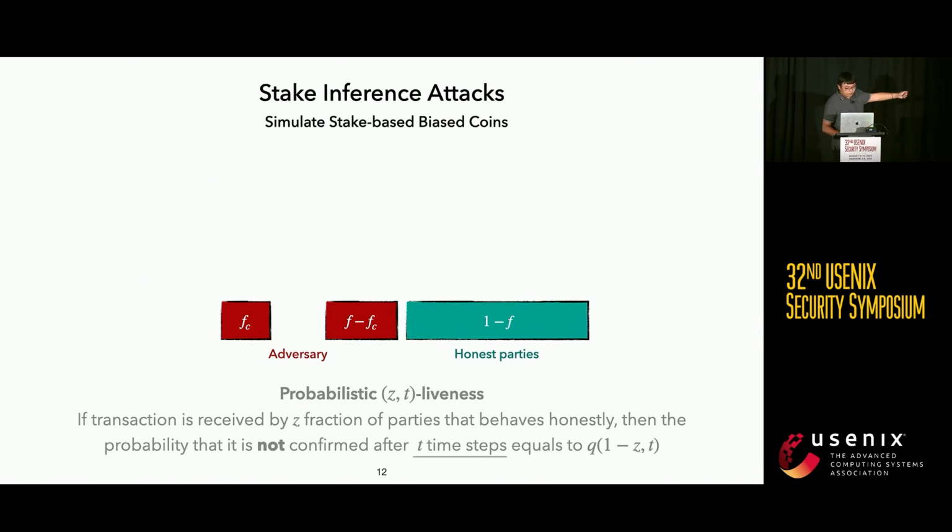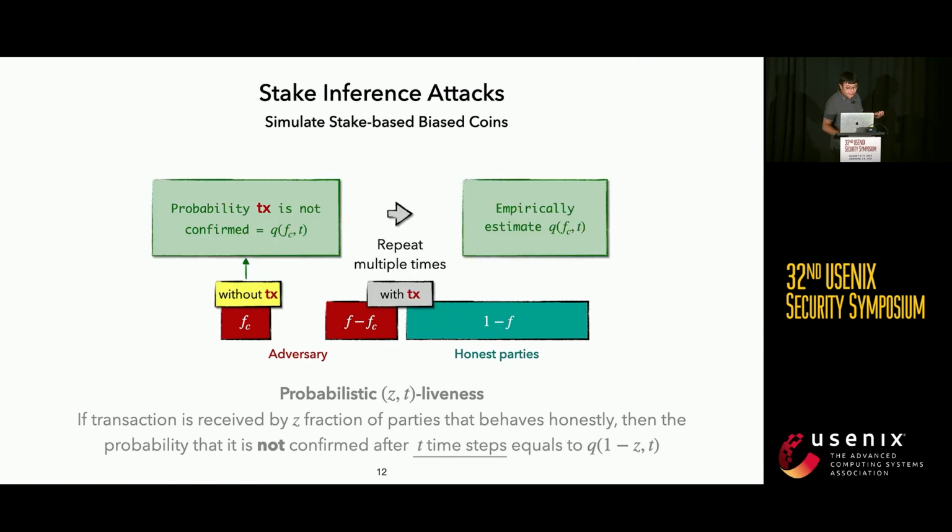So the first group is some corrupted users that are chosen by the adversary, and let's say the total stake sums up to FC. And then we do a similar simulation again. Now the attacker can simulate another stake-based biased coin, whose hash probability is tied to FC. The difference here is that the pre-image FC is now known by the attacker, which is chosen by the attacker, right?